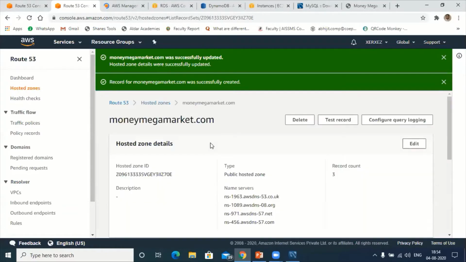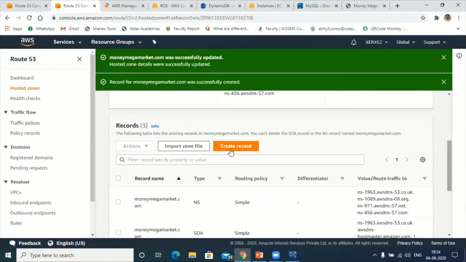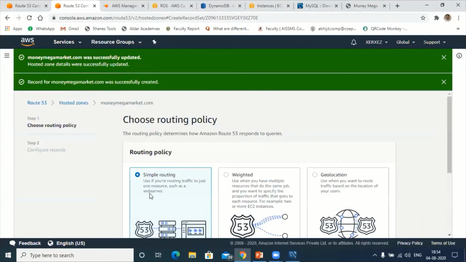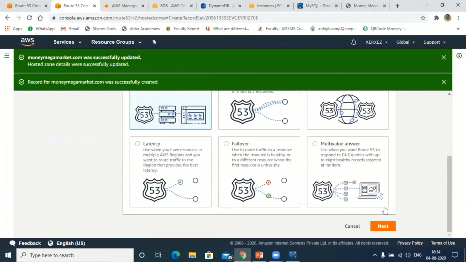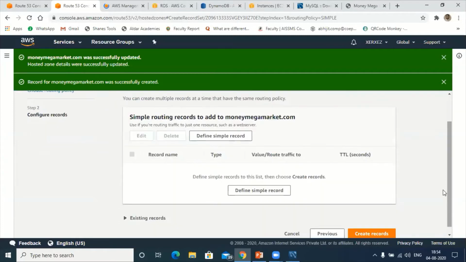Click on create record. Simple, again go to simple. Next, under next, define simple record.